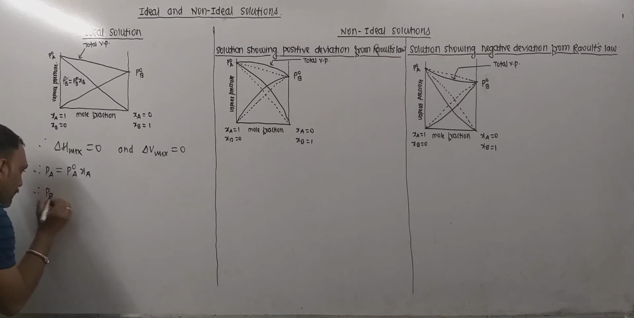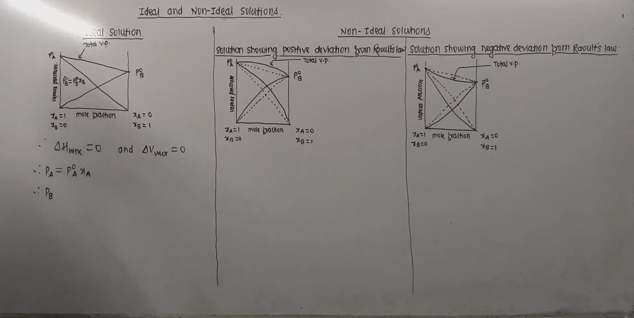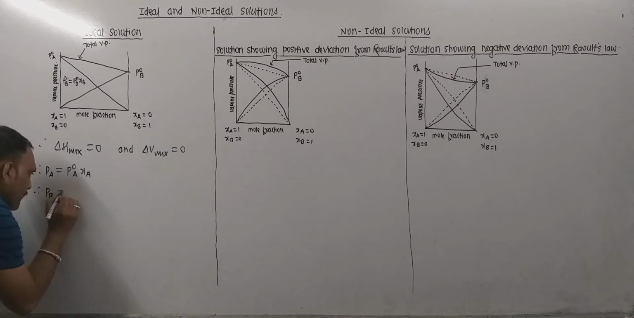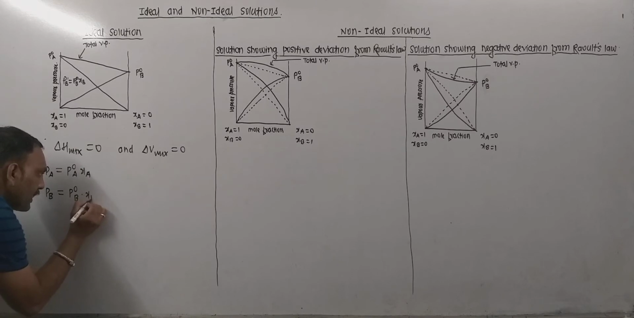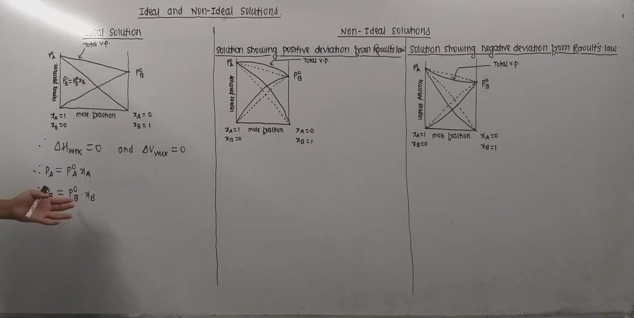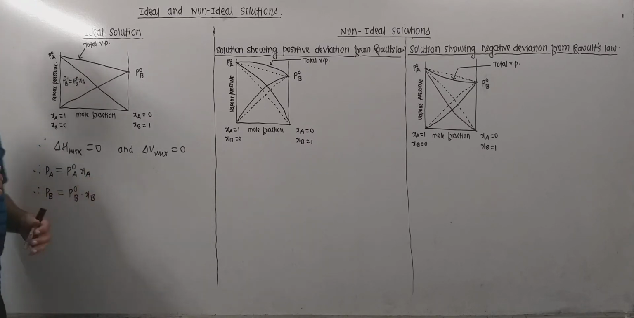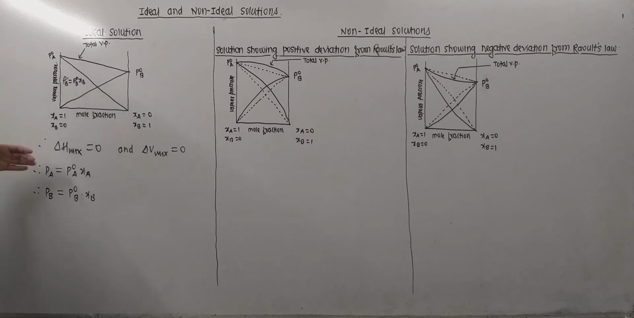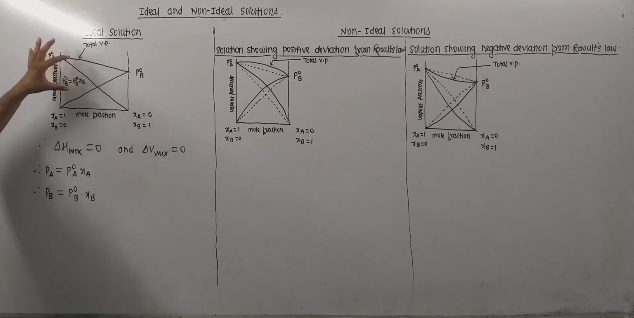Now similarly PB, that is the partial vapor pressure of B, which is another volatile component, is equal to P naught B into XB, where P naught B is the vapor pressure of pure component B and XB is the mole fraction of that component in the solution. Now when we plot vapor pressures against the mole fraction, then for an ideal solution the curves may come like this.